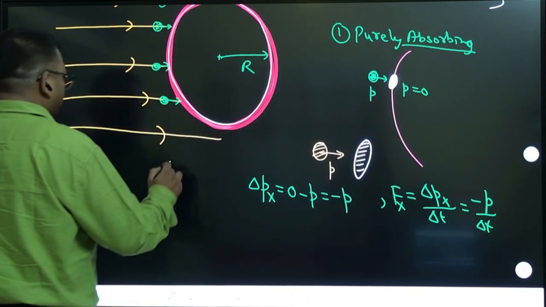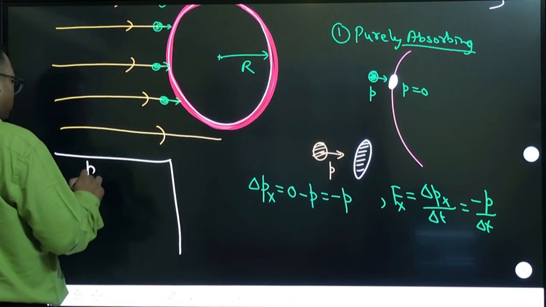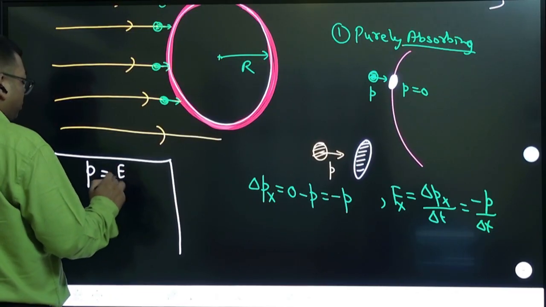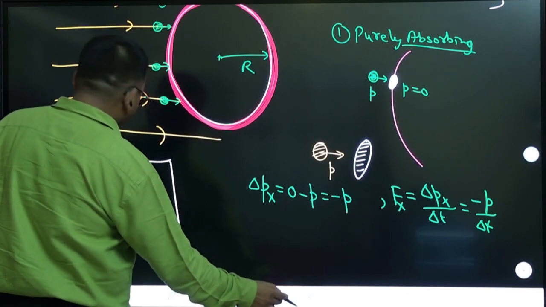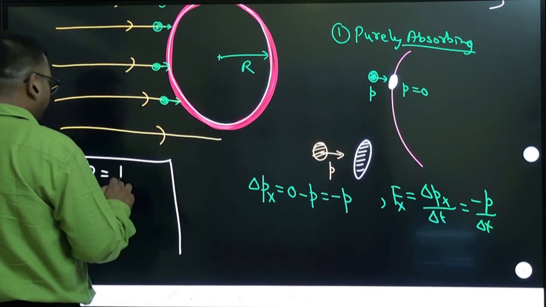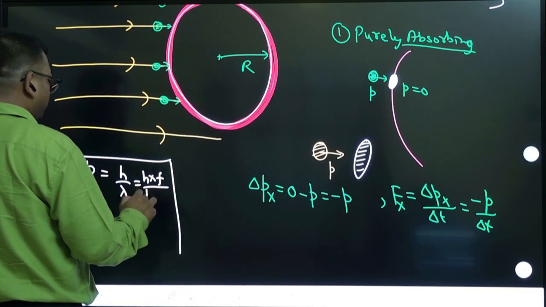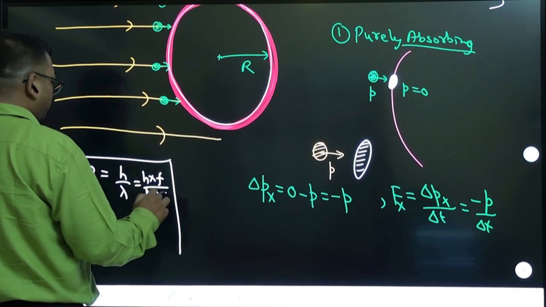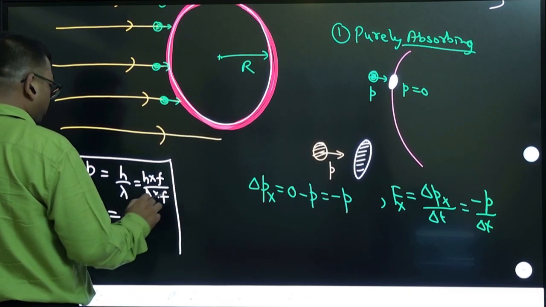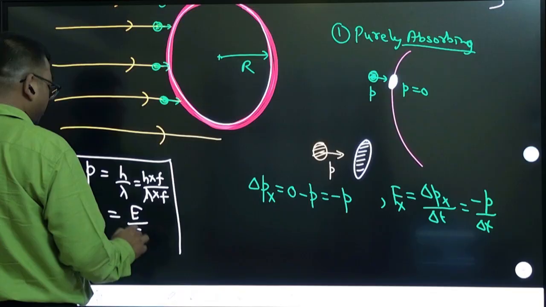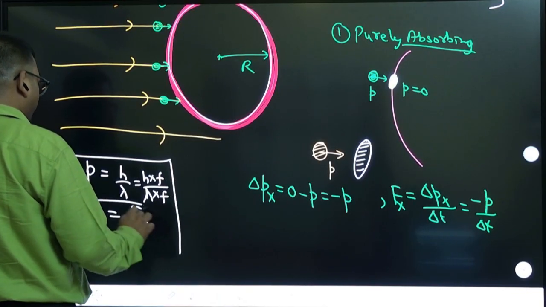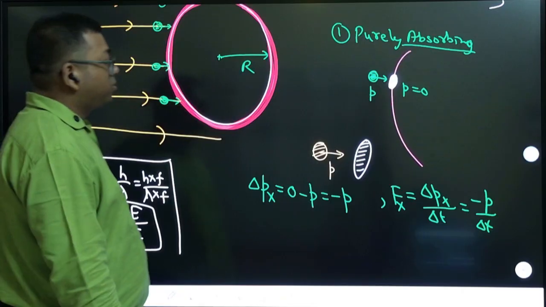Why is it E by c? Because according to the de Broglie equation, p is h by lambda, and then I multiply with frequency in the numerator and denominator. That's why h into f becomes E, and lambda into frequency becomes c. So a photon has a momentum.